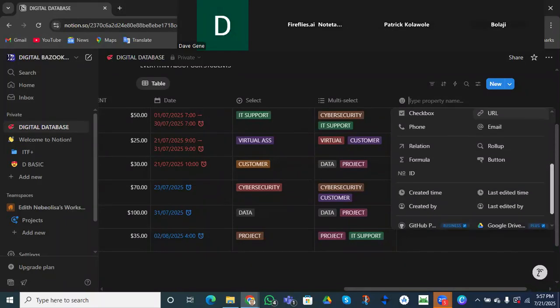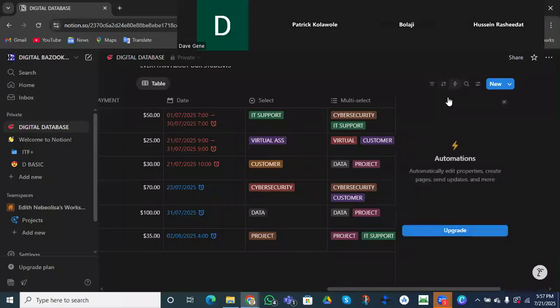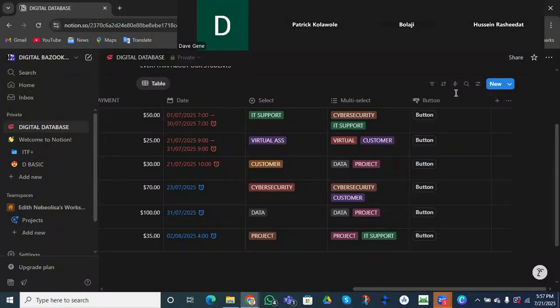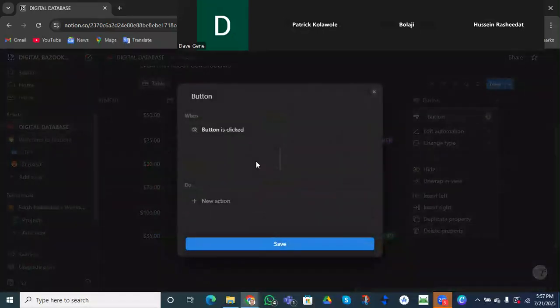For example, do you see our button? We can even bring in our button again, right? Let me show you why you can actually build your button in here. When you go to this automation button, do you see what it told us? Upgrade. It's not free. Do you understand? It's not free for you to use automation in Notion. But with this kind of system, you can still use your button, right? And that means we can edit and create our button.